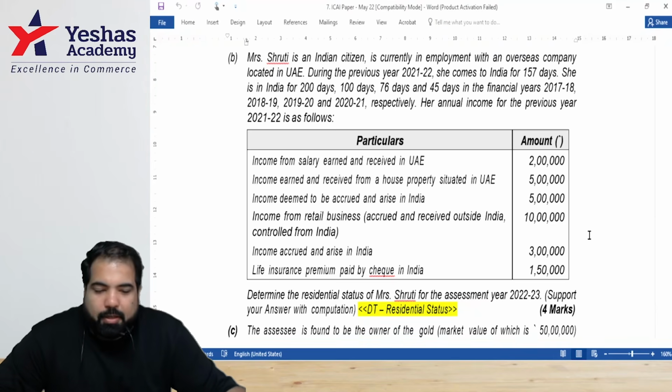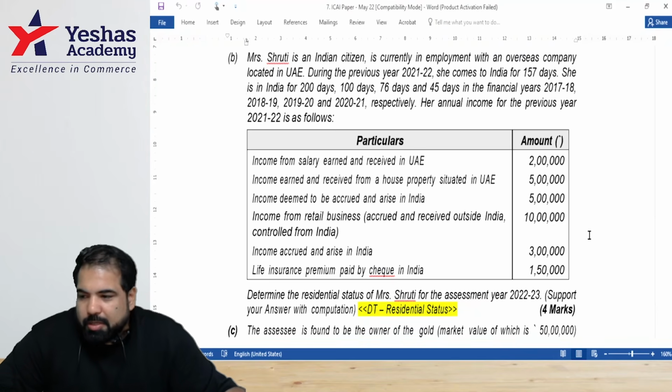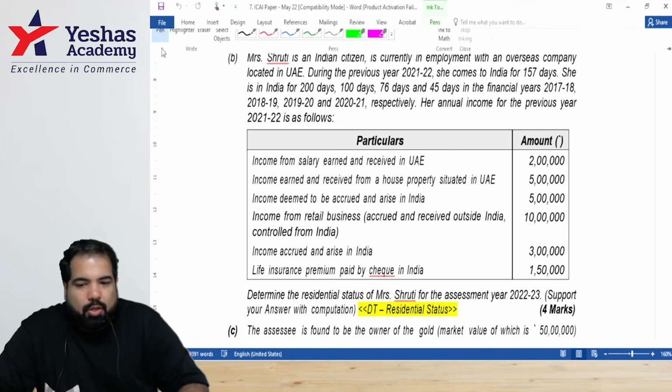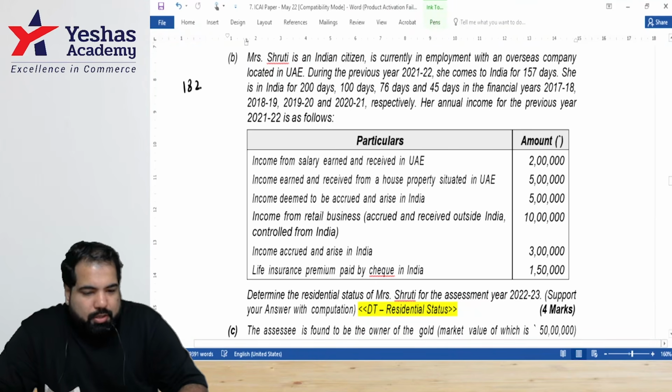As people online, please also let me know what you feel is the residential status. Got the answer? Good. I think now after so many sums, this is okay. Guys, which section, what number of days will we check first? 182. Which is the year we're talking about? 21-22. Let's check.